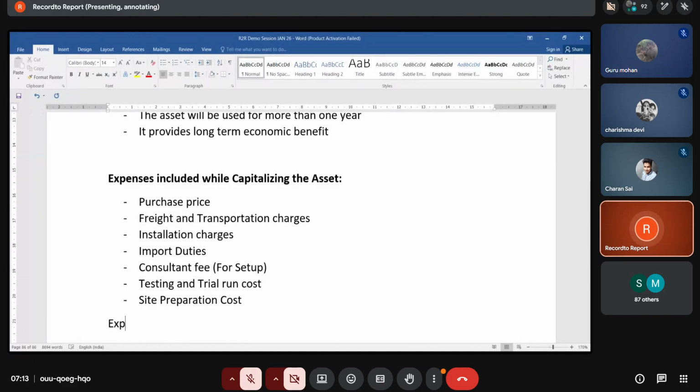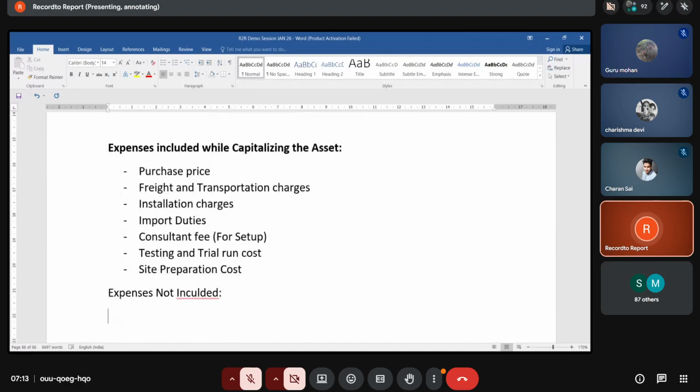And expenses not included while doing the capitalization. Any training cost, like once the machinery has been installed, we are providing the training. Those expenses should not be considered as the total cost of an asset, guys.